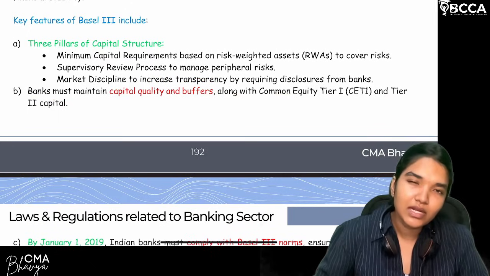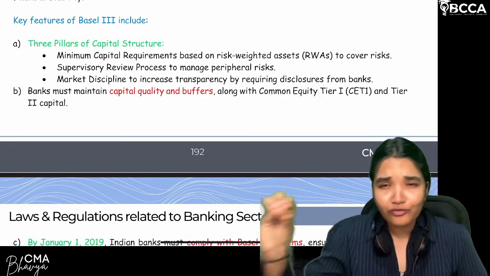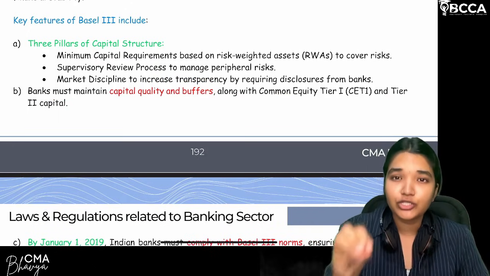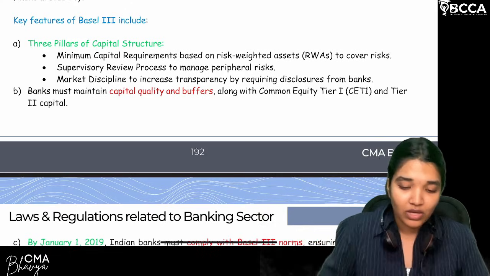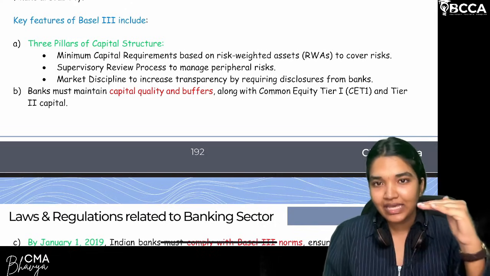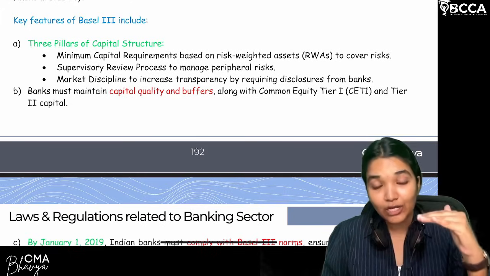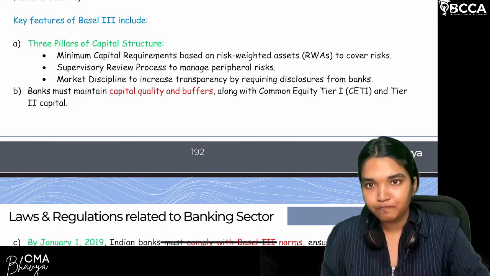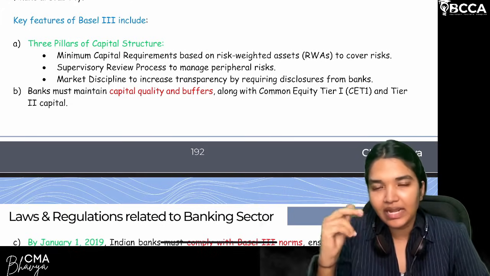Okay, now comes another new terminology. I know there are a lot of new terminologies, but please pay attention. You can understand easily. So, two different capitals: common equity tier 1 and common equity tier 2. So tier 1 capital and tier 2 capital.